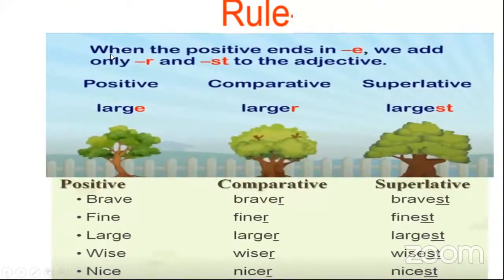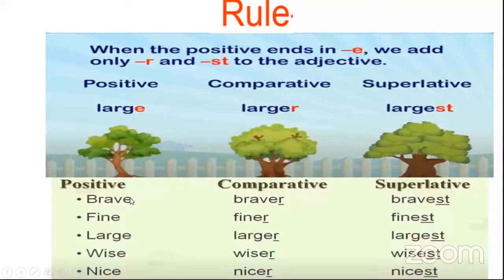Now the second rule is when the positive ends in E. See, have you seen all these words which end in E? Can you see these words? Yes, these words are visible to us. What we do is add only R to the comparative degree and ST to the superlative ones. Come on, I'll just say the word and you complete it. For example, if I say large, you will say larger, largest.